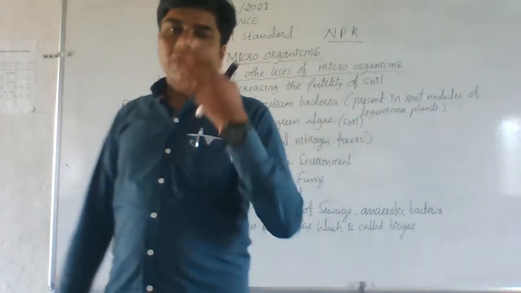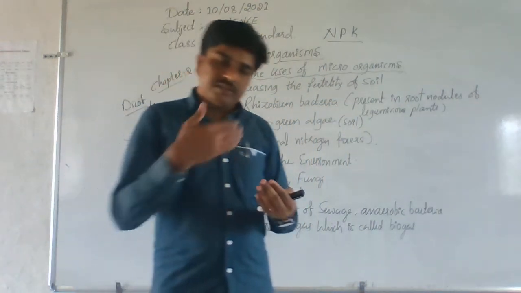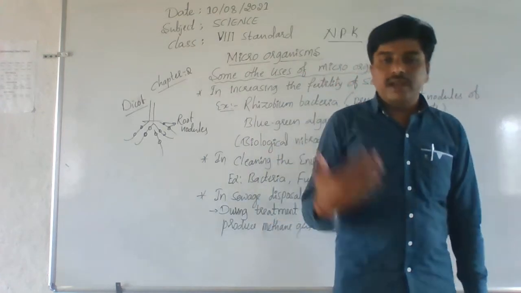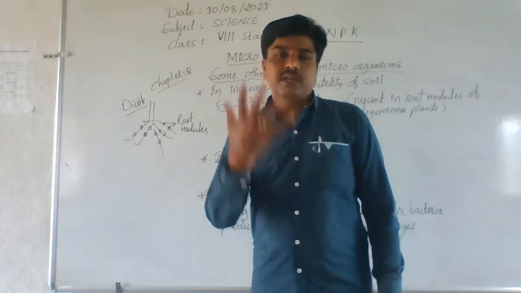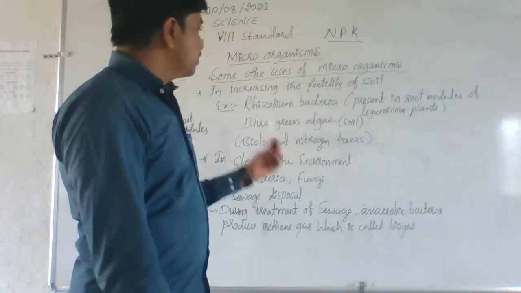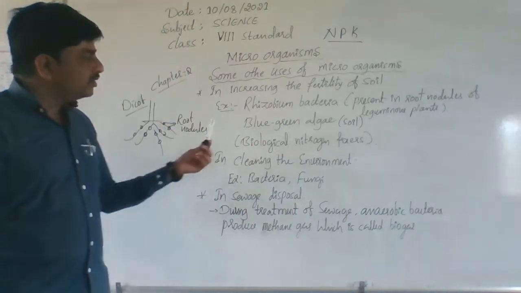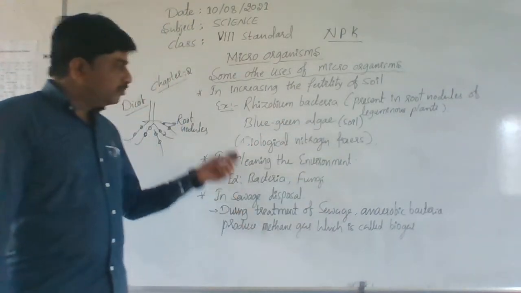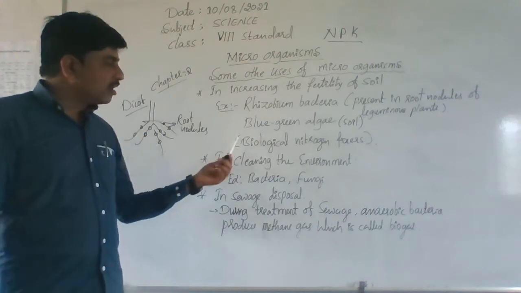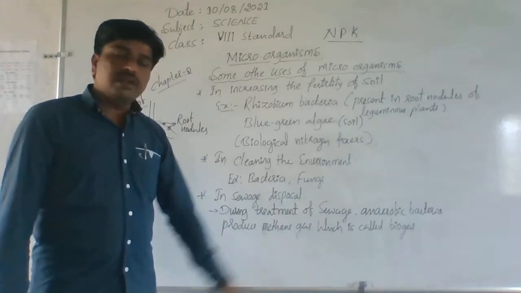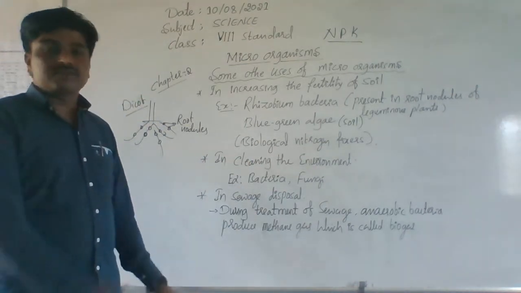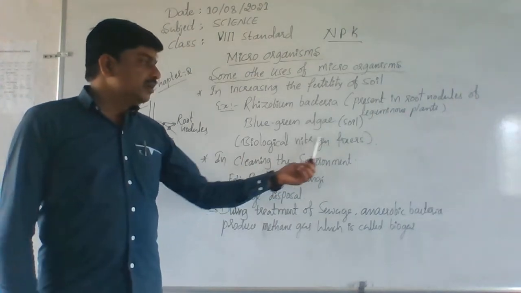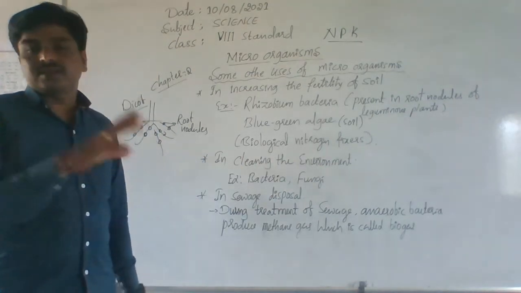That we call nitrogen fixation. By this nitrogen fixation, the fertility of the soil is naturally increased. Hence, Rhizobium bacteria and blue-green algae, both are bacteria. These are commonly called biological nitrogen fixers.